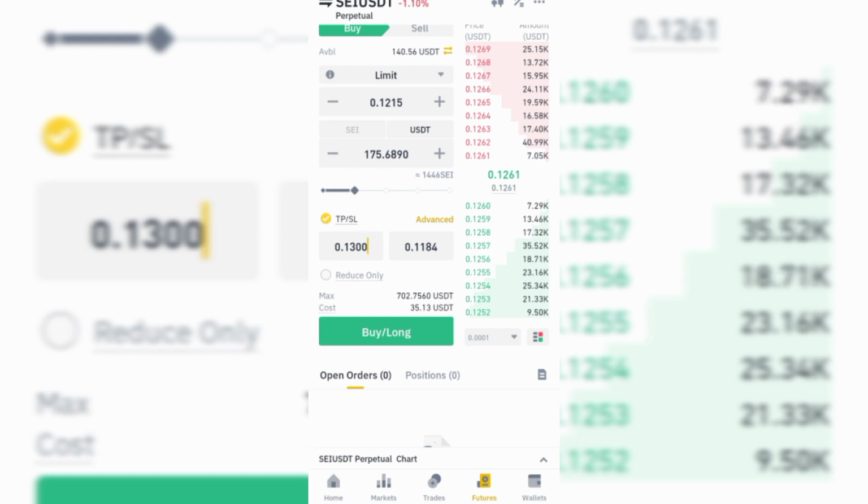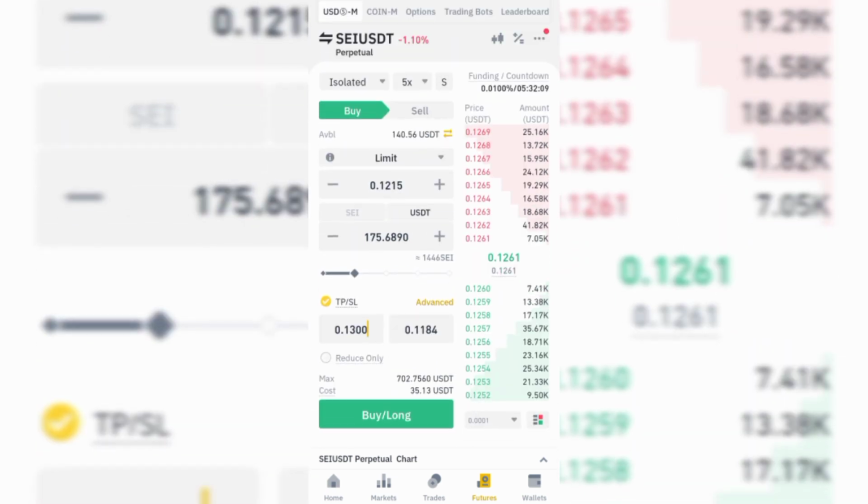That means that I will still make more profit. When it gets to TP2, if I still want to make more money, I will just be adjusting it. So if you want me to make videos on how to do that, I will do that for you. But I just want to teach you the basic things that you need to know when trading futures.